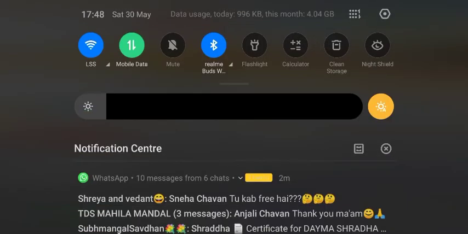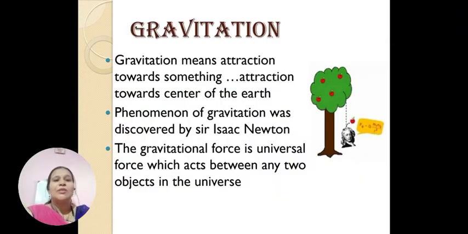Gravitational force is a universal force which acts between any two objects in the universe. It means gravitational force is not only the force which acts on the earth. The gravity or the gravitational force is present throughout the universe. Any two objects in the universe attract each other with a definite force, and that force is called gravitational force.